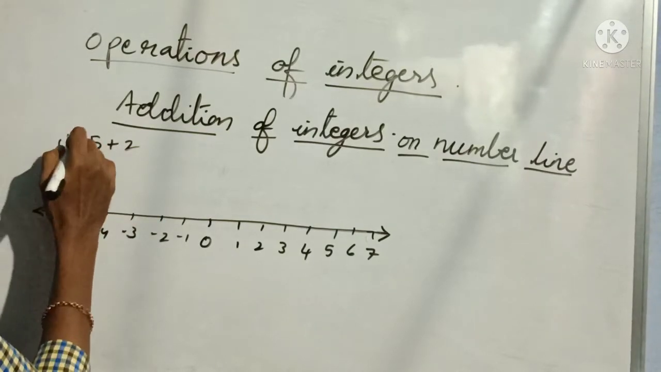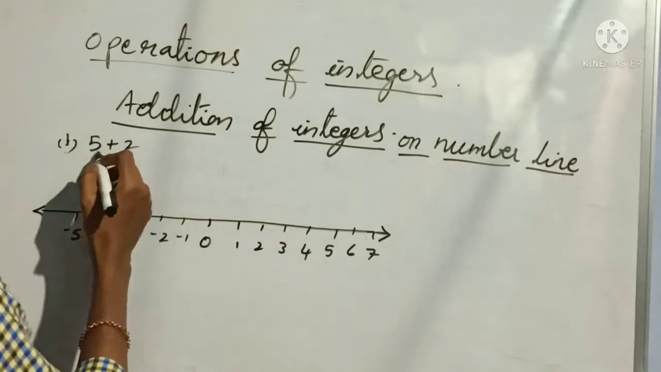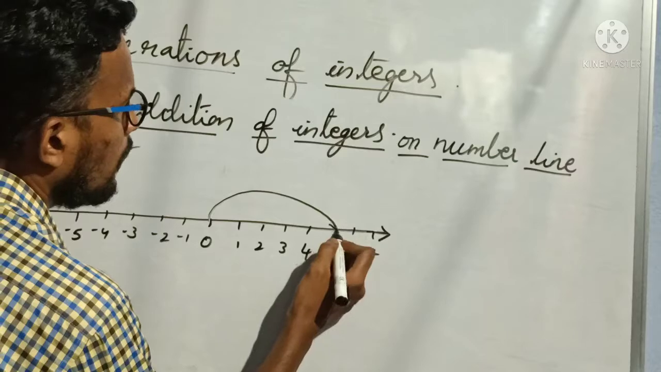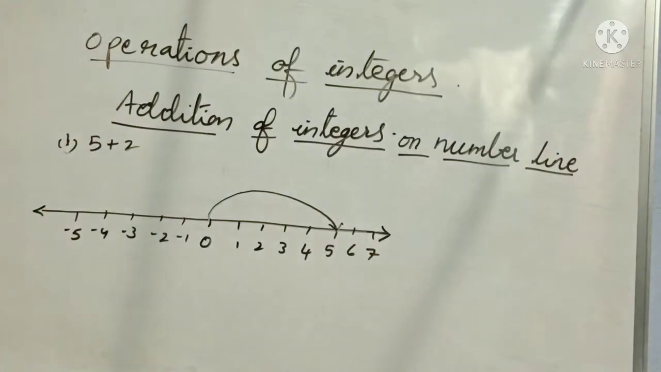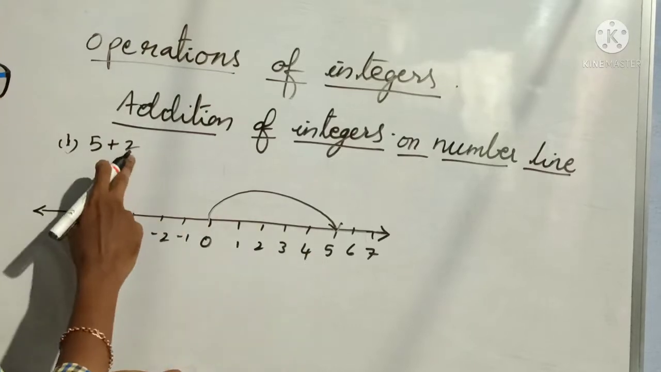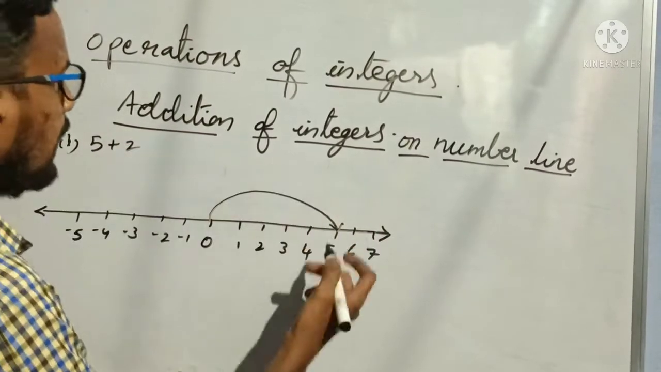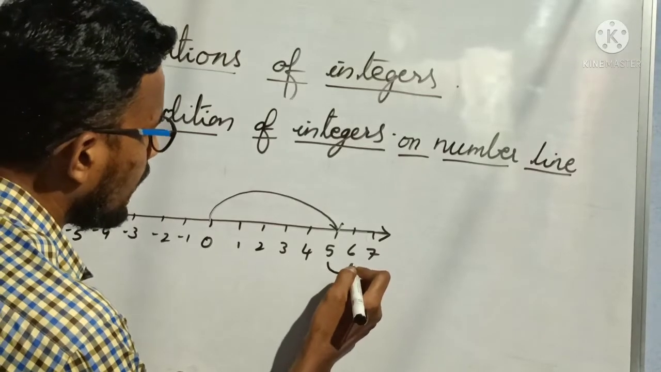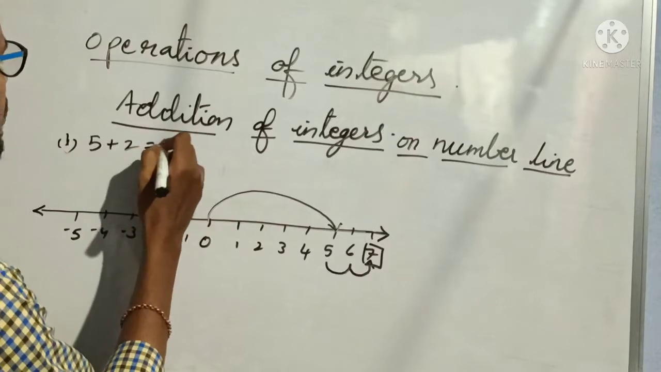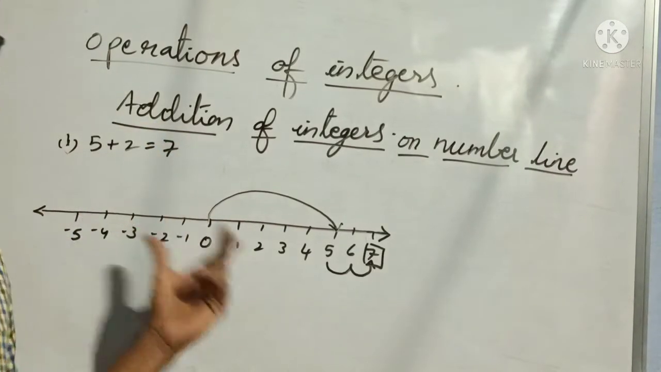So 5 plus 2. Let us add 5 plus 2 on the number line. How to add? From 0 to 5, first we have to move, to reach the first integer. Again from 5, here what is the number? 2. So 2 steps forward, plus means forward. So forward 2 steps from 5: 6 and 7. So my answer is 7. This is how we have to add positive integers on the number line.